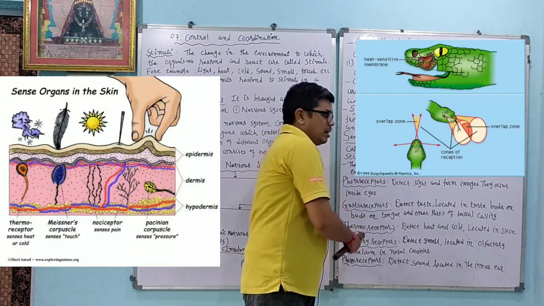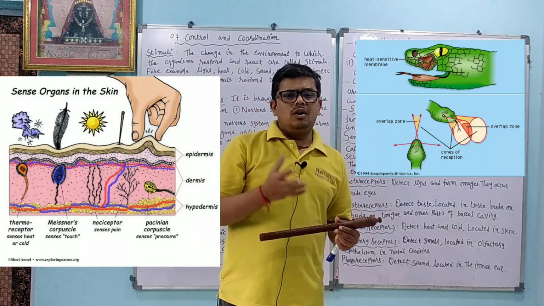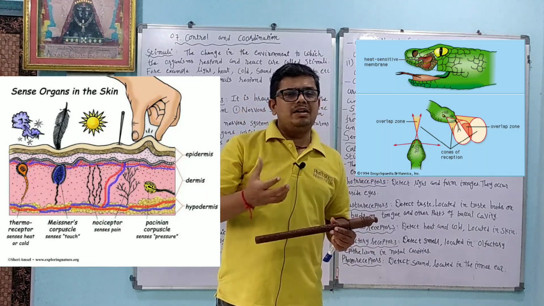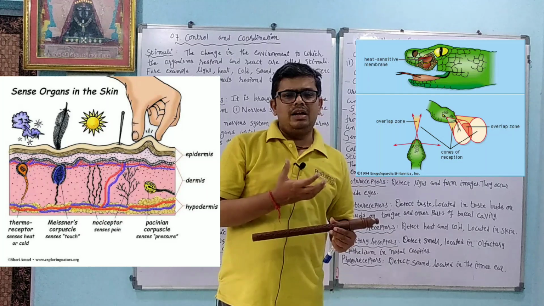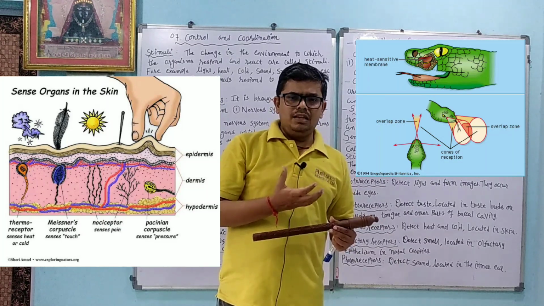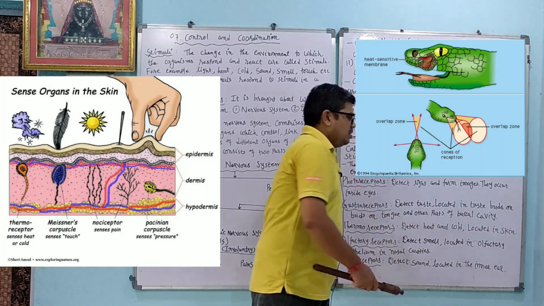Thermoreceptor: thermo is related with heat energy. Cold or hot, an increase or decrease in temperature, that type of receptors are present. They are called thermoreceptors, and generally they are in the skin. They detect the heat and cold located in the skin.